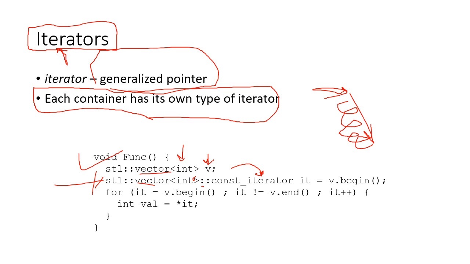Iterator it is a name which is equal to v. Then for the iterator from v begin, while the iterator is not equal to v end, we continuously increase the value of the iterator it. And after every loop we print the integer value val, which is nothing but a pointer to it.